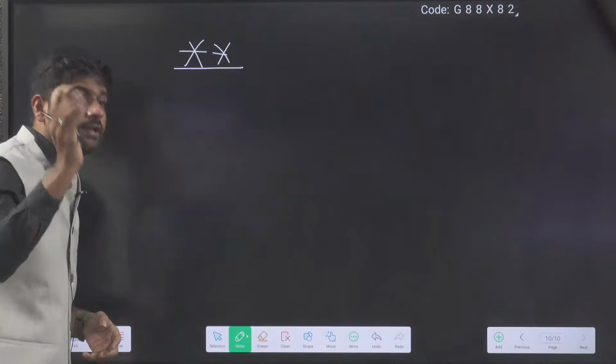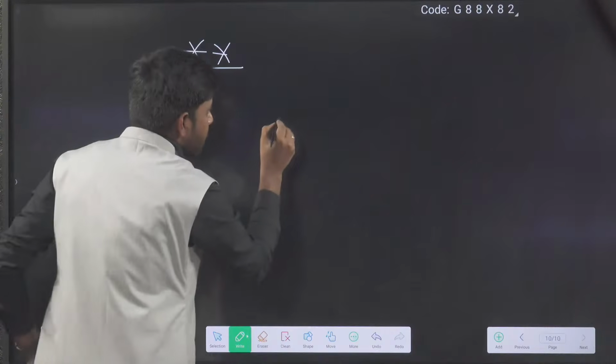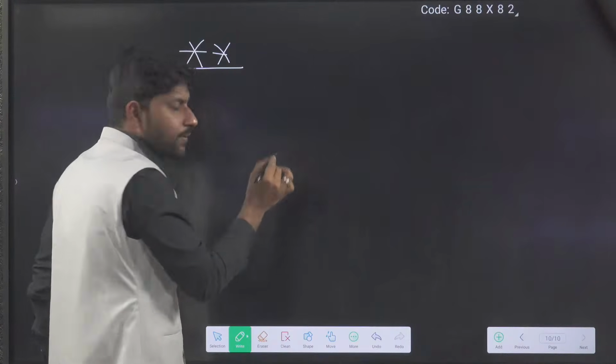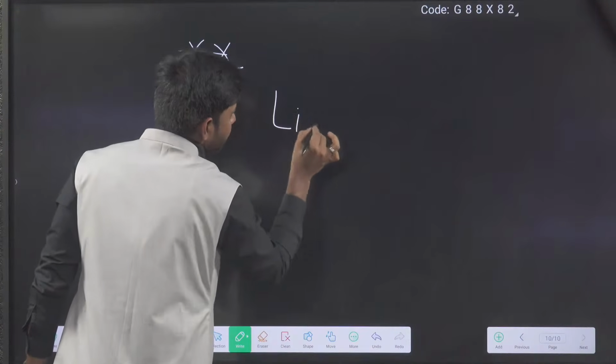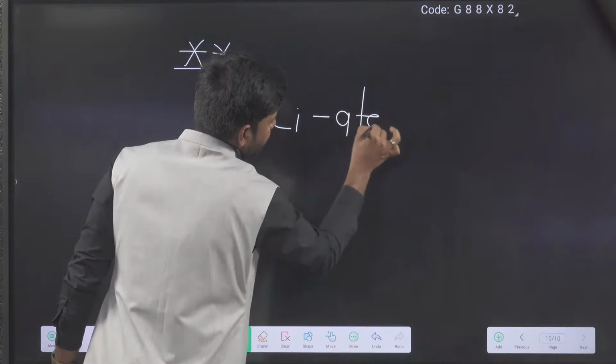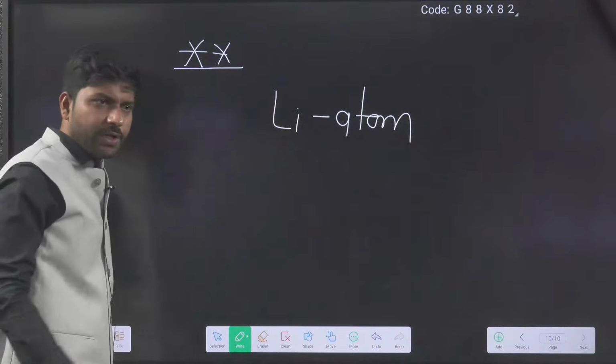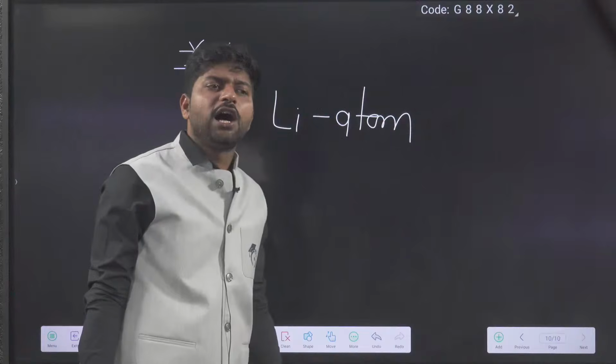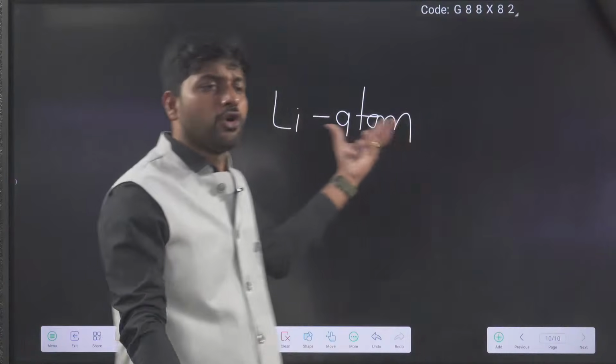In which manner? Now see. Think I have a lithium atom. I have written the lithium atom. Okay, lithium atom. In total how many electrons and protons does lithium have?